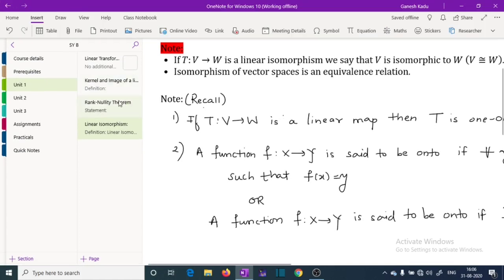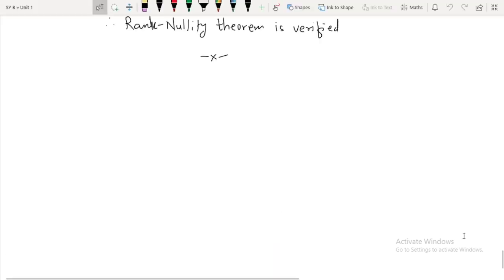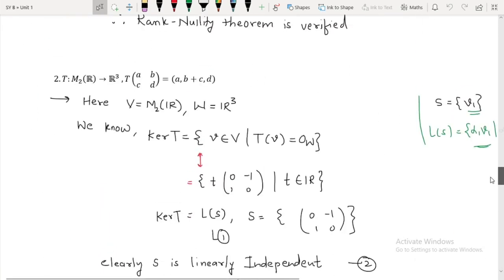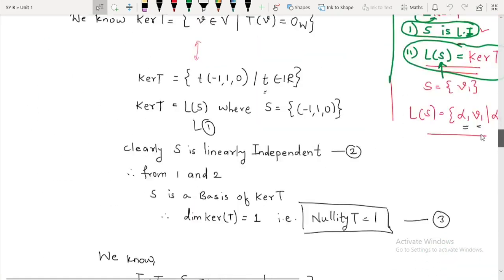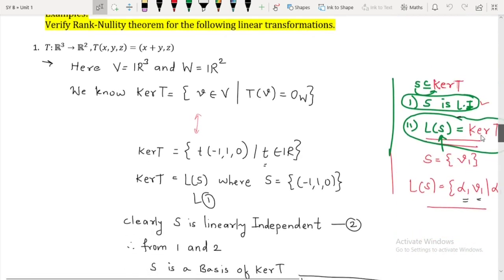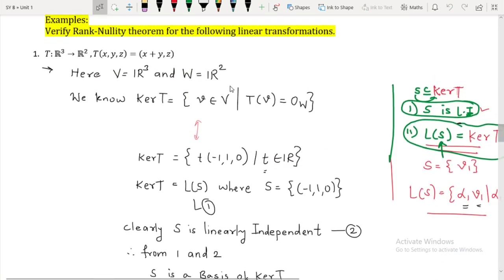Previously we have already done a few examples on the rank nullity theorem. We will just extend that idea and decide which of these linear transformations are 1-1 and which are onto. Now see this first example carefully. T from R3 to R2 is given, T of (x, y, z) is equal to (x plus y, z). Remember it is a linear transformation.